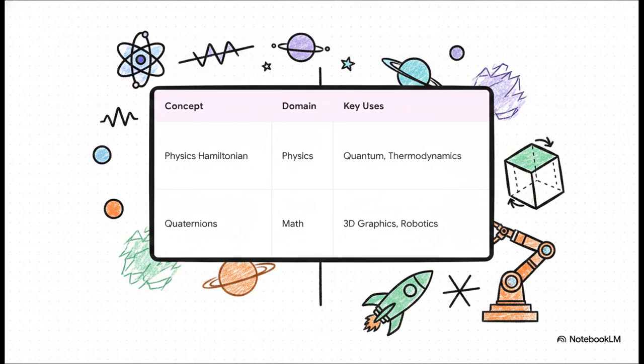Let's just take a second to bring this all together, because keeping these two apart is the main thing I want you to take away today. One man, two distinct legacies. In the domain of physics, the physics Hamiltonian deals with energy, maps directly to quantum mechanics, and calculates planetary dynamics. Meanwhile, in the domain of mathematics, quaternions are hypercomplex 4D numbers used for rotating objects in computer graphics, spacecraft mechanics, and robotics. If you keep this distinction clear, you really understand Hamilton's true genius.